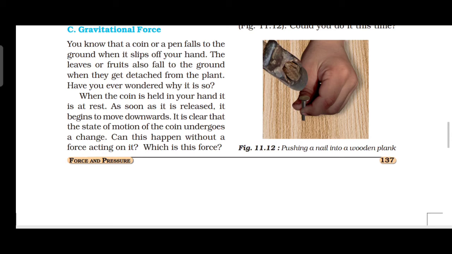Can this happen without a force acting on it? Which is this force? Yes, it is gravitational force. Objects or things fall towards the earth because it pulls them. This force is called what? Force of gravity, or just gravity, or gravitational force. Okay, this is an attractive force.